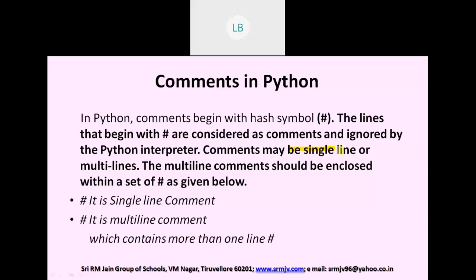It may be single line comment or multi-line comment. You can see this example. If you want to give a single line comment, you start with hash symbol. If you want to give multi-line comment, that should be enclosed within set of hash symbol.